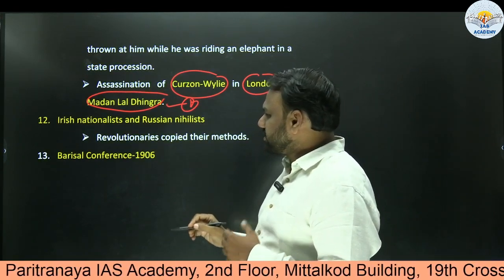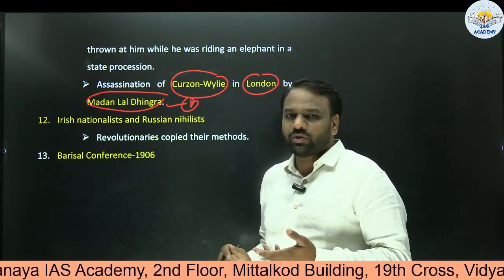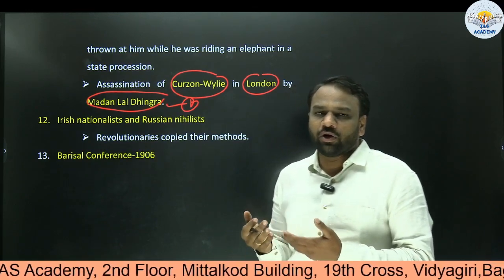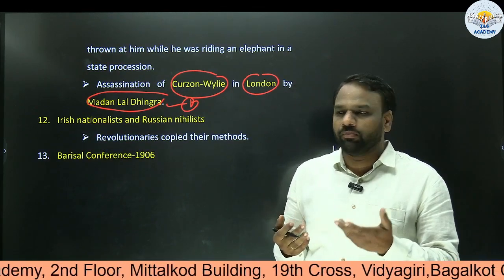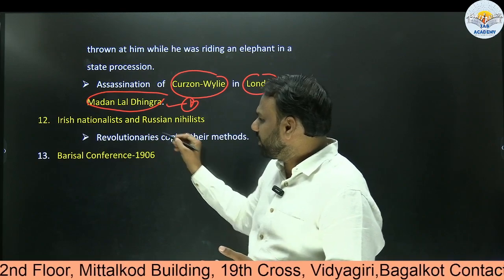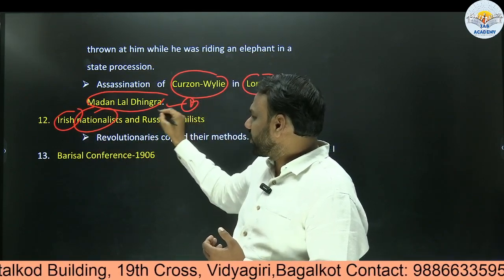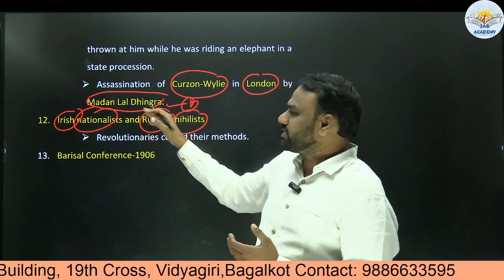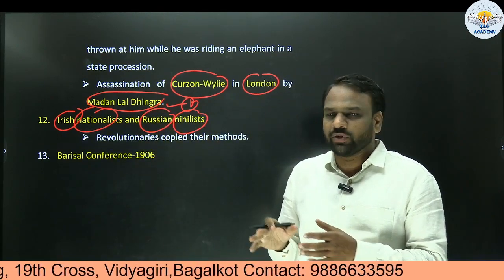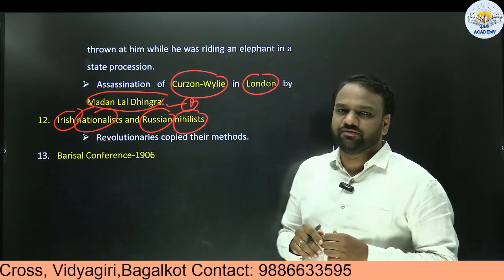Next, in this context, questions might be asked like this: revolutionaries were inspired by, or copied the methods of, whom? Revolutionaries copied the methods of Irish nationalists, and they also copied the methods of Russian nihilists. Whatever methods they were using, similar methods were adopted by revolutionaries in India as well.